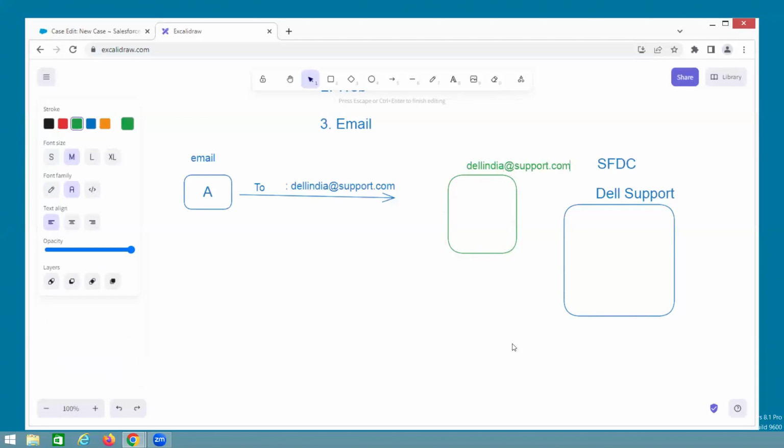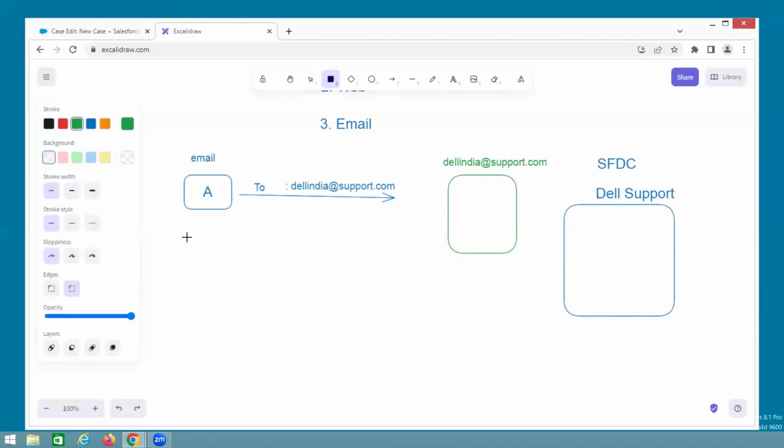This is the mailbox. That means these Dell people have one mailbox. You already have the mailbox. Now if you are sending any email, that email goes to this mailbox.